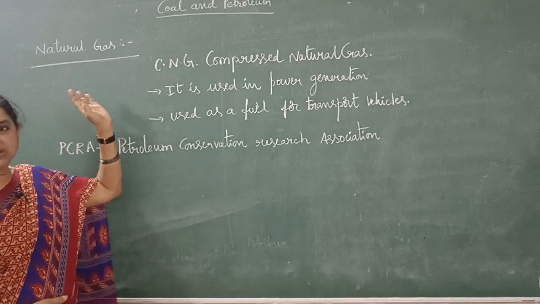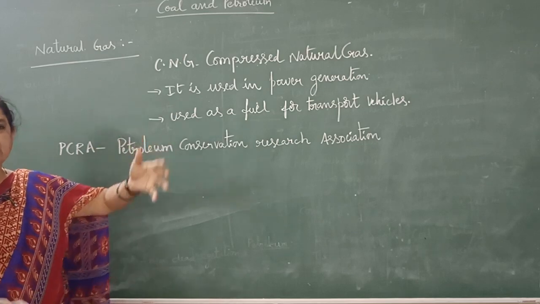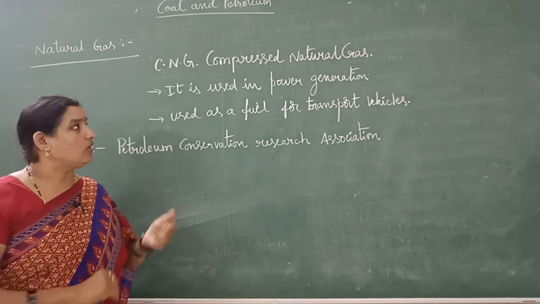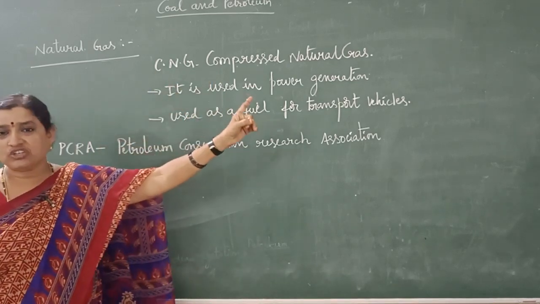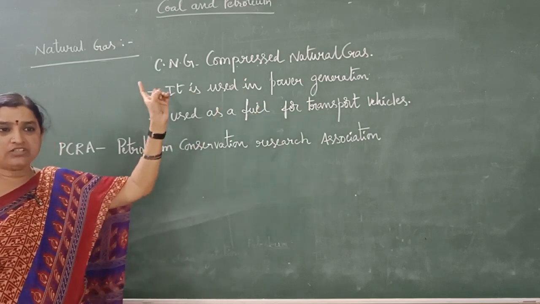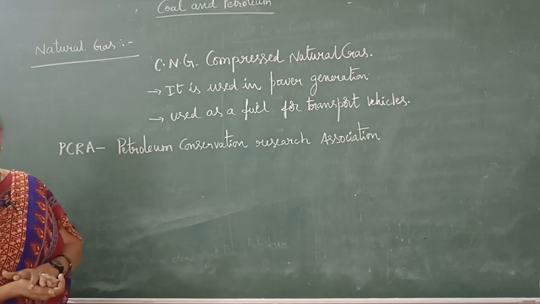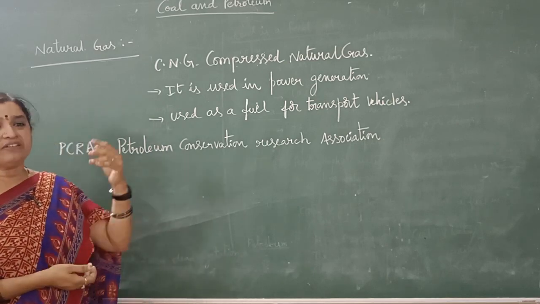This natural gas is compressed and we get it in cylinders. This gas is converted into liquid form and filled in the cylinders. That is called CNG. CNG means compressed natural gas. It is used in power generation.